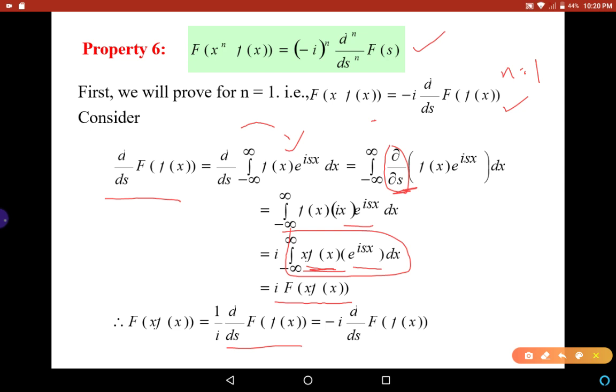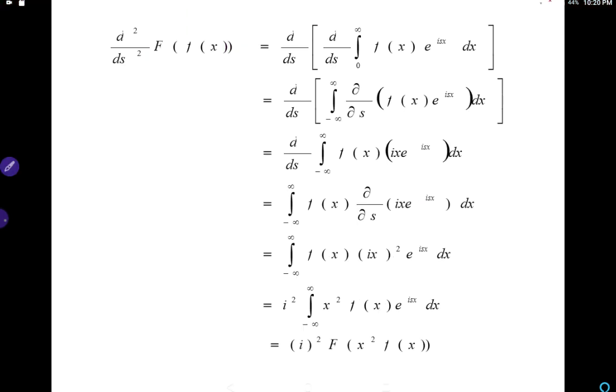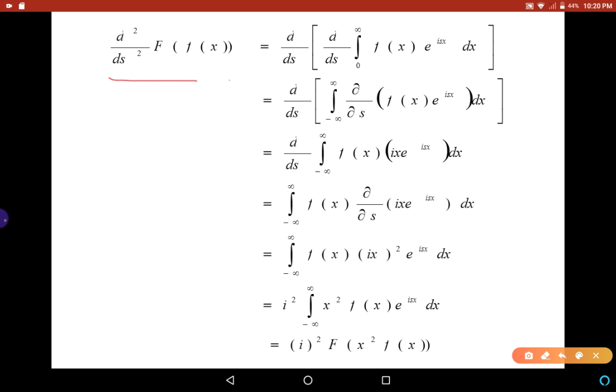Now, we prove this for n equal to 2. For that, consider d^2/ds^2 of F(s). That is d/ds of d/ds of F(s), which is the integral from minus infinity to infinity of f(x) e^{isx} dx. Now this derivative goes inside and becomes the partial derivative, del by del s of f(x) e^{isx} dx. That is f(x) times the derivative of e^{isx}, which is ix e^{isx}. Now again this derivative goes inside and becomes a partial derivative by the Leibniz rule.